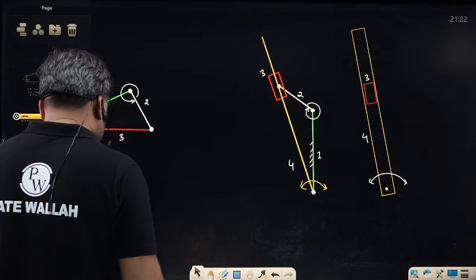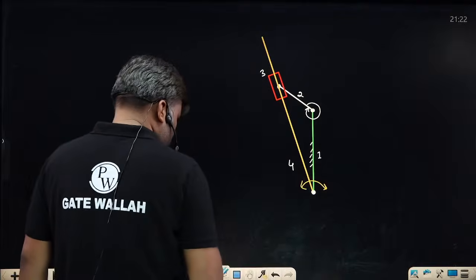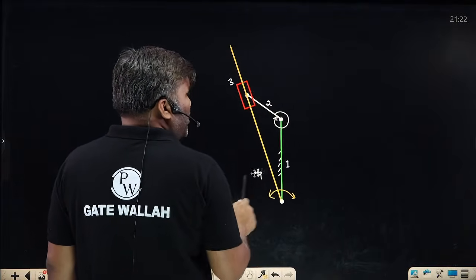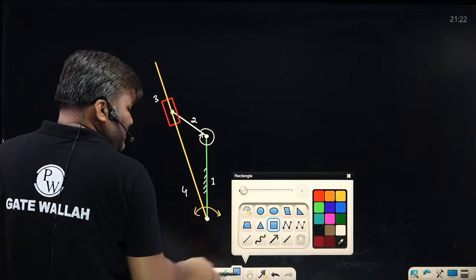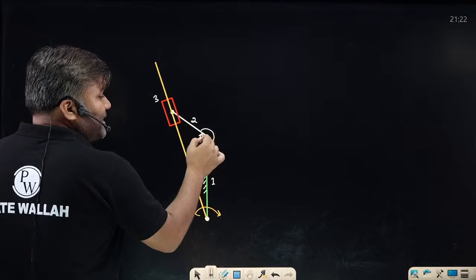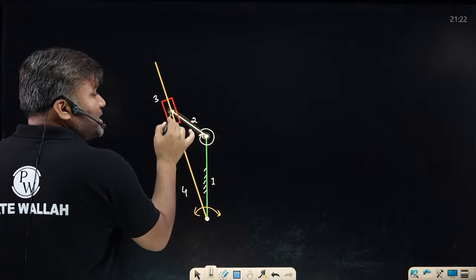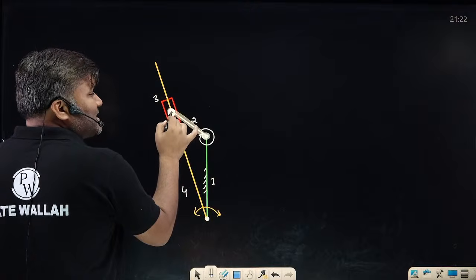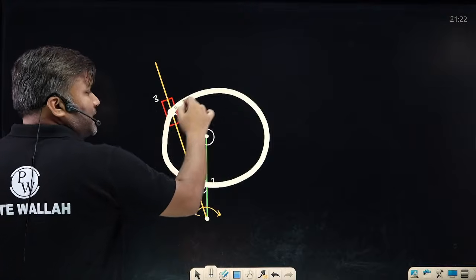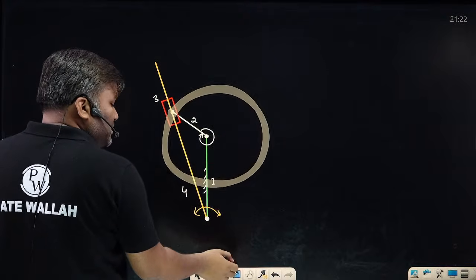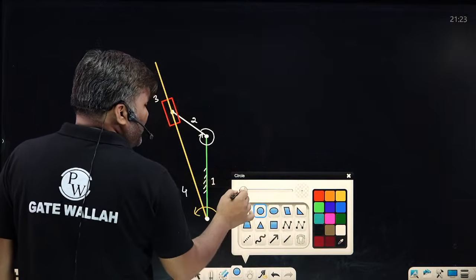Let me show you that. Can I remove all this? Now focus only on this mechanism, very carefully. Sir, can I say simply one thing? If I connect a motor, link 2 will rotate. At the end of link 2, at the pin joint, I have connected link 3. So this pin joint or this slider will move along this circle path. So link 3 is going to have motion in this circle. It will be moving along this.